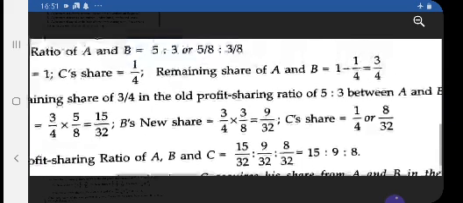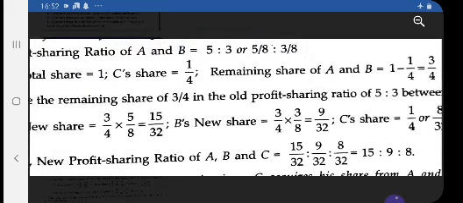See, now the new ratio we have got is 15:9:8. So what are the steps you are following? First, you determine the remaining share by reducing the new partner's share from 1, assuming the total share of the firm is 1. Second, the remaining share is multiplied by the old partners' shares. In the third step, you make the common denominator, multiplying 1/4 by 8, that is 4 into 8, the rule of LCM you have followed, and then the new ratio is 15:9:8.